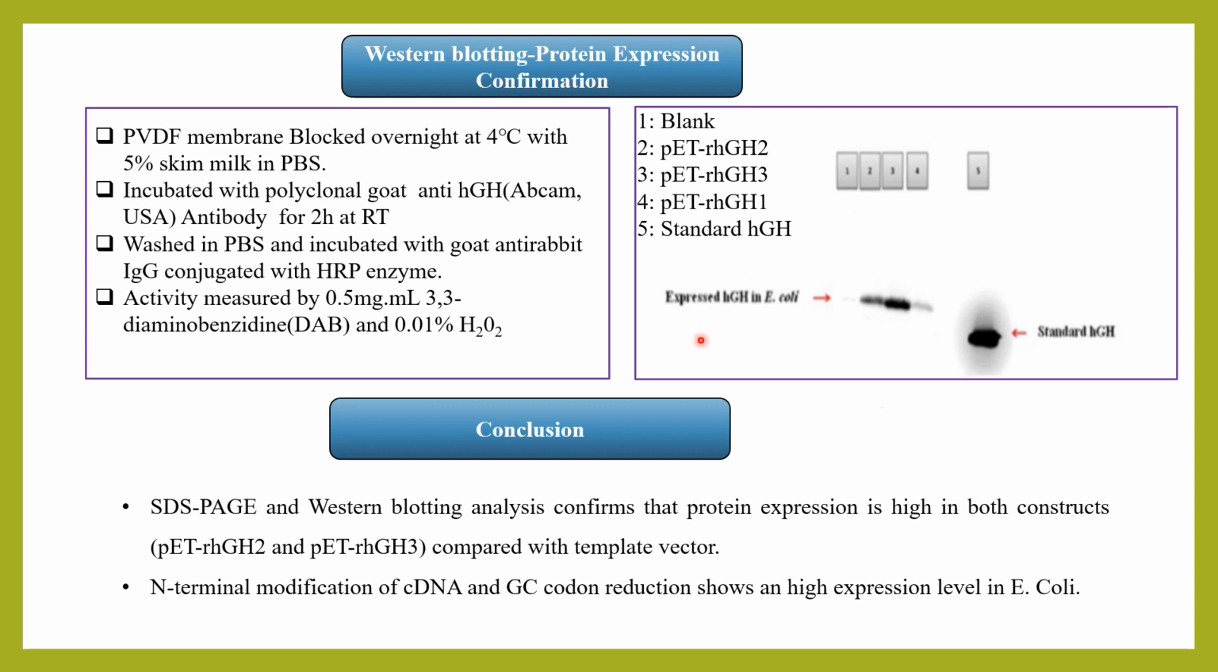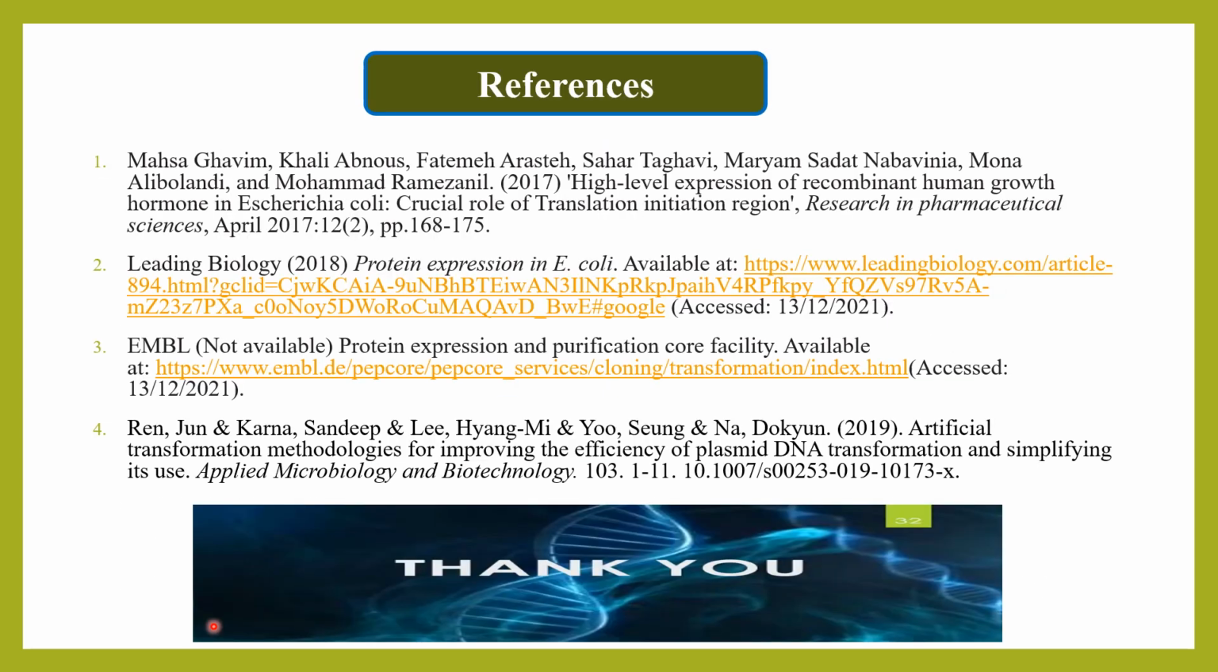So from this study, we can confirm that both constructs GH2 and GH3 show highest expression when compared with the GH1 construct. So the N-terminal modification with codon optimization and GC reduction shows high expression level in E. coli when compared with the template vector.